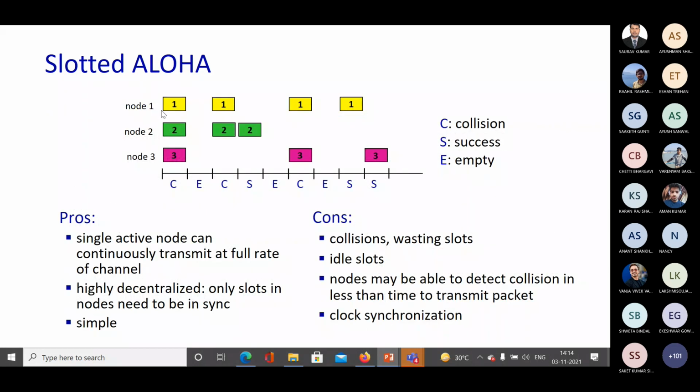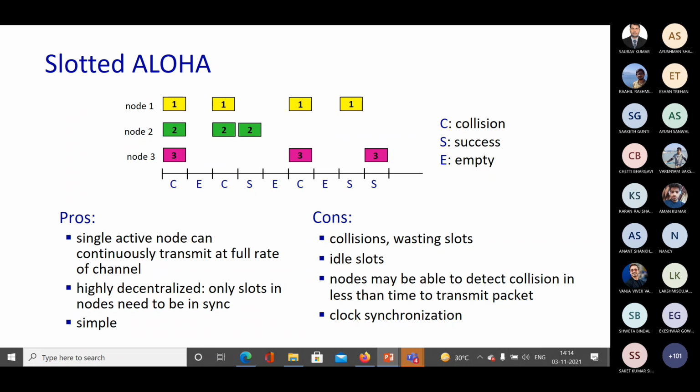Now look at this one. Node 1 has a frame to transmit, node 2 has a frame to transmit, and node 3 has a frame to transmit. Unfortunately, all three of them try to transmit in the same time slot, which leads to a collision. What happens if there is a collision?